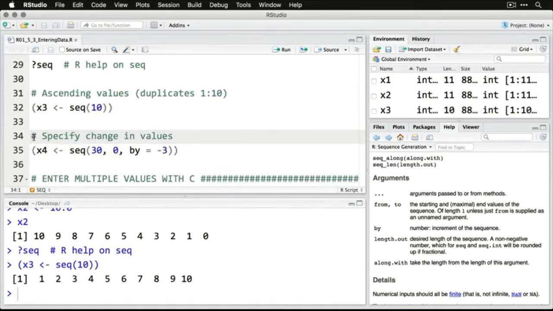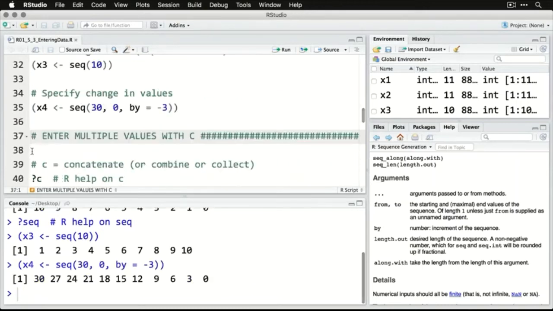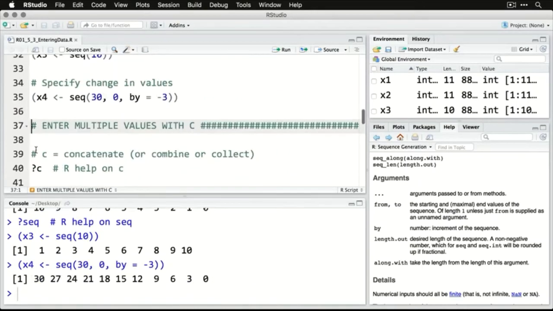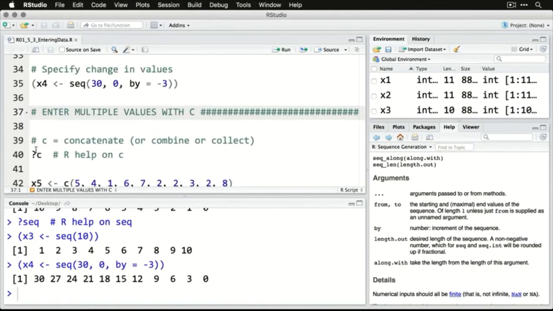But you can also specify how much you want things to jump by. So if you want to count down in threes, you do 30 to 0 by -3 means step down threes. We'll run that one. And because it's in parentheses, it'll both save it to the environment and it'll show it on the console right away.